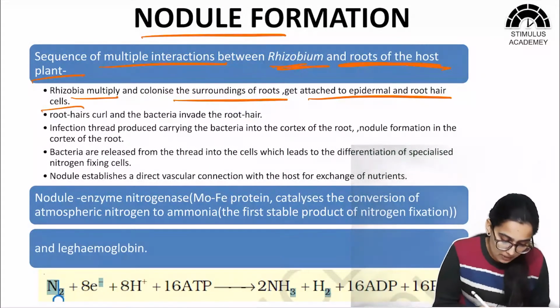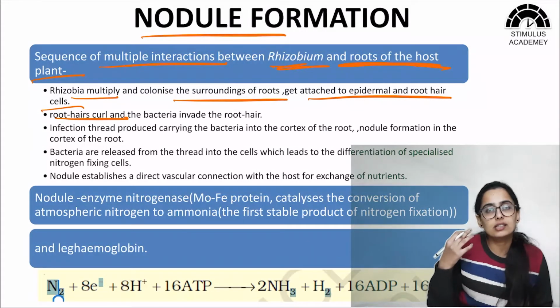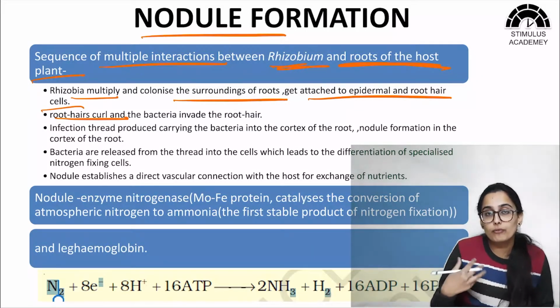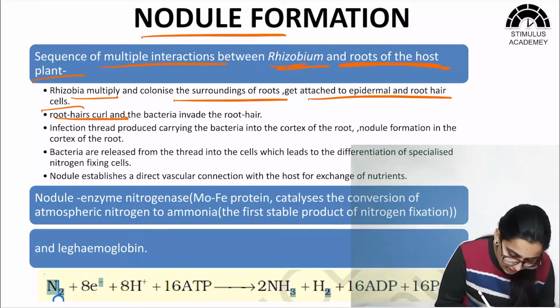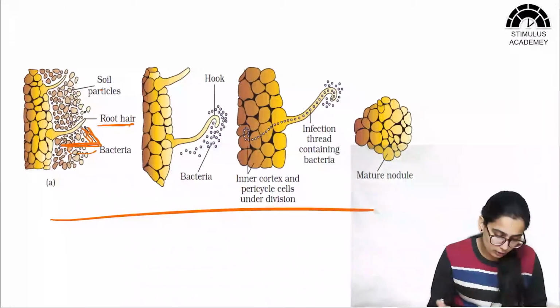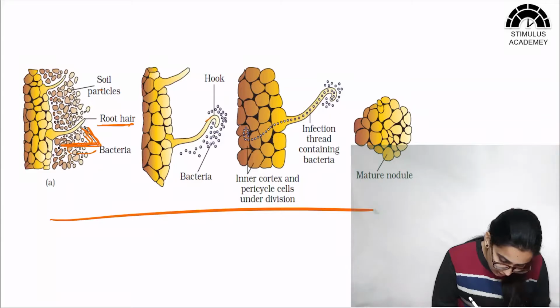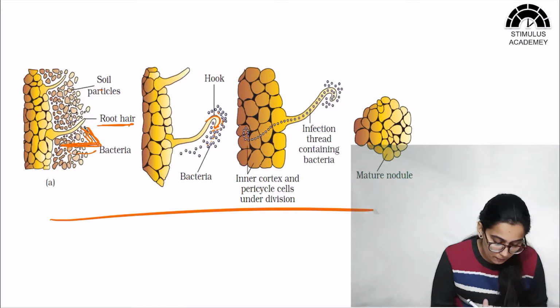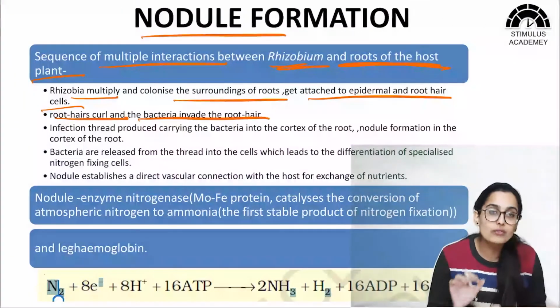After this, in response to this continuous division and growth of bacterial cells in the soil, the root hair cells curl and bacteria invade the root hair. Here we can see that the root hair cells are curving and bacteria will invade the root hair. This hook is formed because of curling of the root hair.